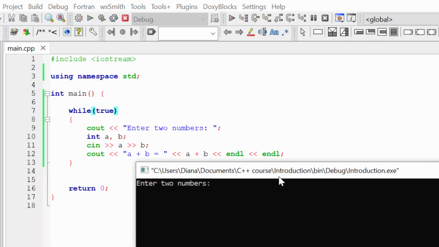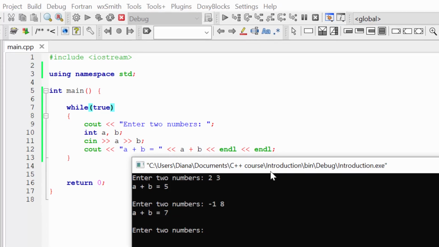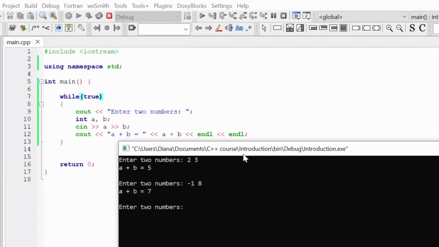And our program is asking us to enter two numbers. So let's enter numbers 2 and 3. And you can see the result is 5. Let's now enter -1 and 8. And you can see the result a plus b is 7. And let's enter 0 and 6. And you can see the result is 6.